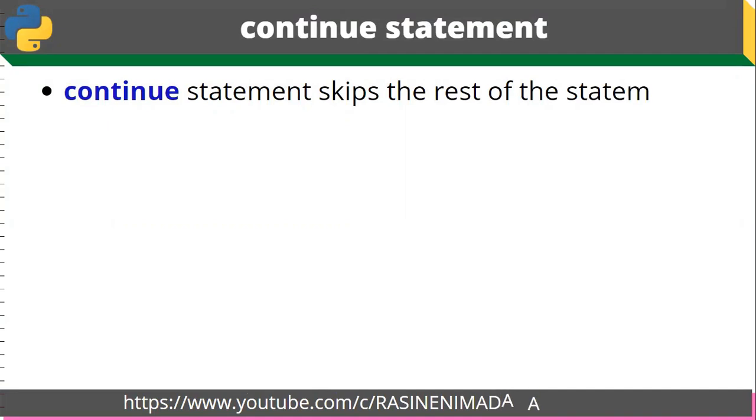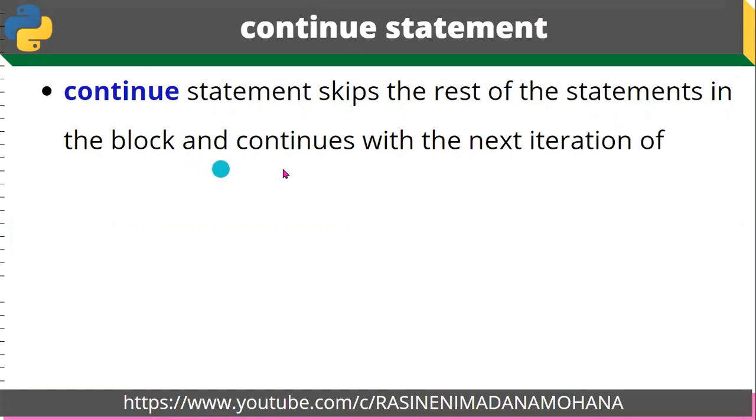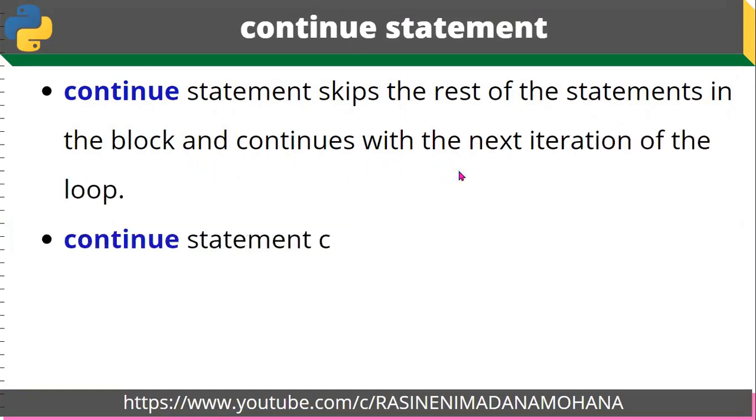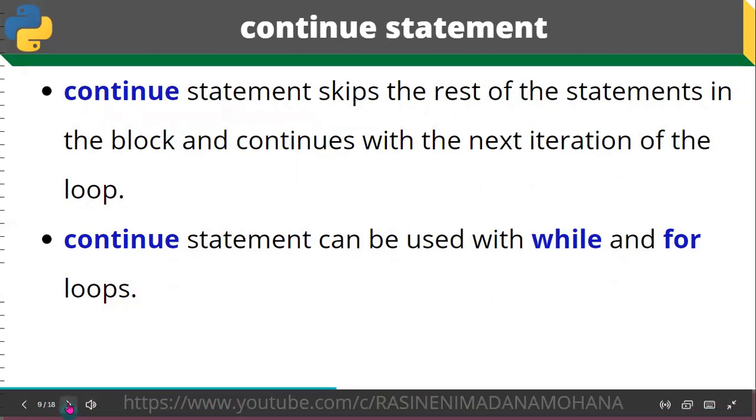Then coming to the second one, the continue statement. The continue statement skips the rest of the statements in the block and continues with the next iteration of the loop. Wherever you use the continue statement, whatever statements come after it are skipped. Whereas the break statement means the loop is terminated or exited at that point. The continue statement skips the rest of the statements in the block and continues with the next iteration of the loop. Here also, the continue statement can be used with while and for loops. For both loops, we can use this continue statement.